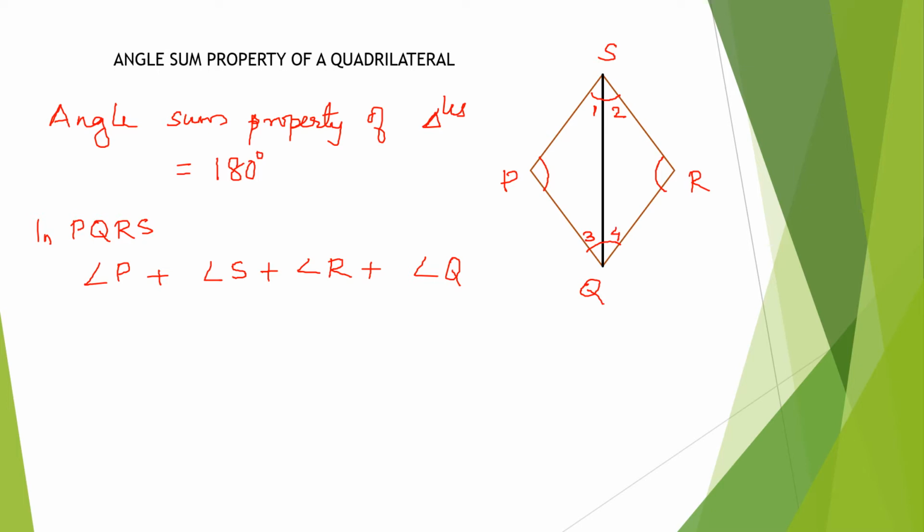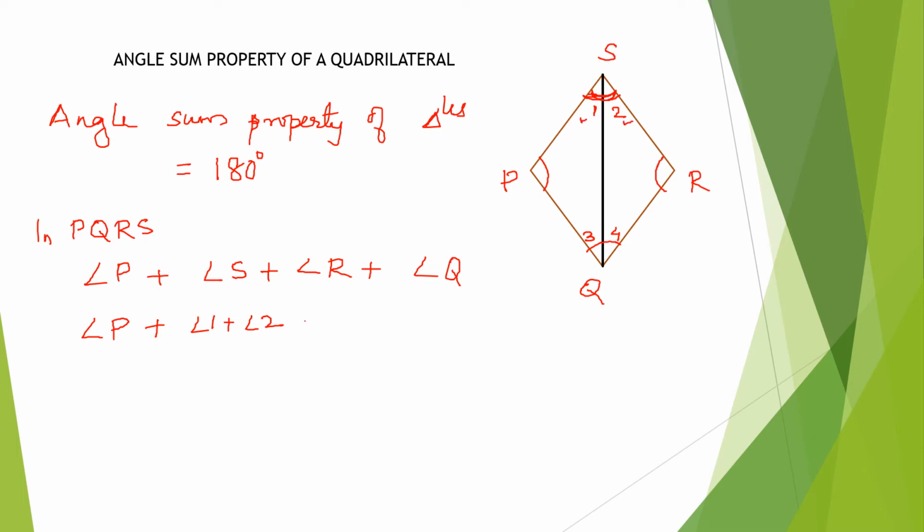Now angle S can be written as angle 1 plus angle 2. Is it correct? This small angle I am taking as angle 1 and this is 2.